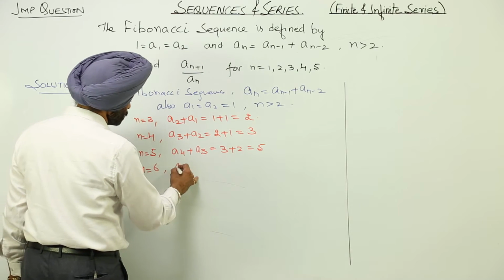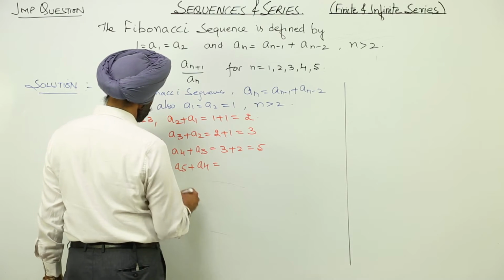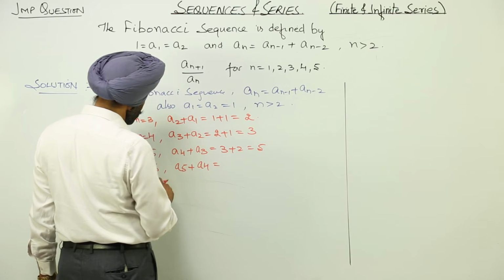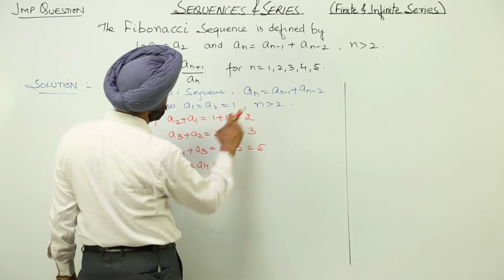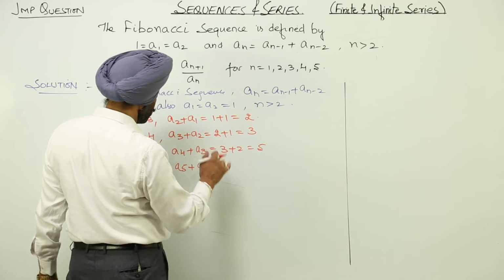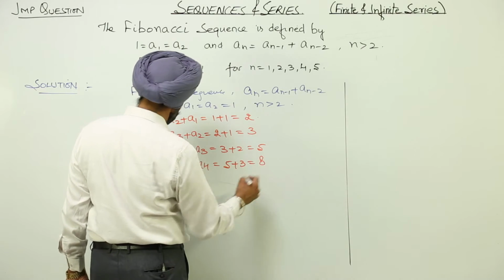N is equal to 6, a5 plus a4, 6 minus 1 is 5. So a5 plus a4 is 5 plus 3, this is 8.